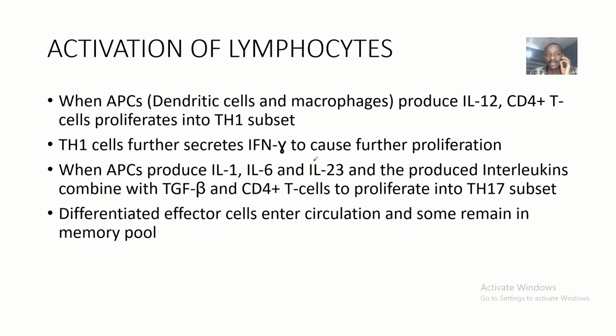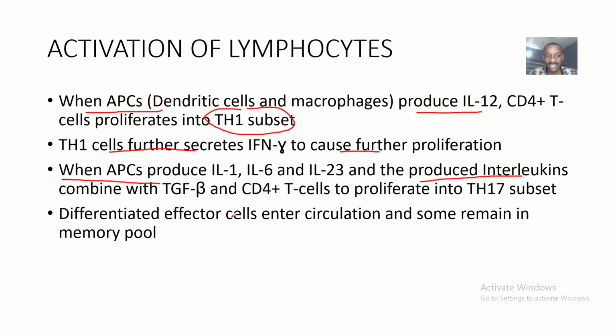Now let's talk about activation of lymphocytes. When the antigen presenting cells, that's basically dendritic cells or macrophages, produce interleukin 12, the CD4 T cells will proliferate into the T helper cell type 1. The T helper cell type 1 further secretes interferon gamma to cause further proliferation. Now, when these antigen presenting cells produce interleukin 1, interleukin 6 or interleukin 23,